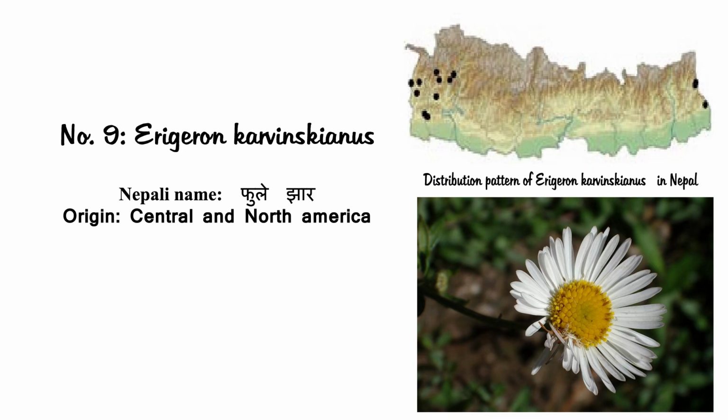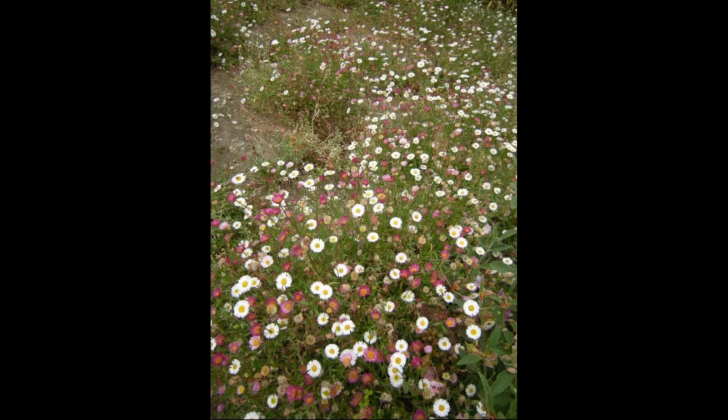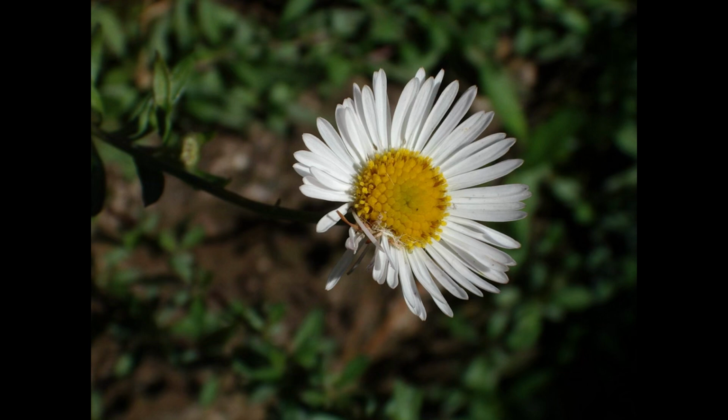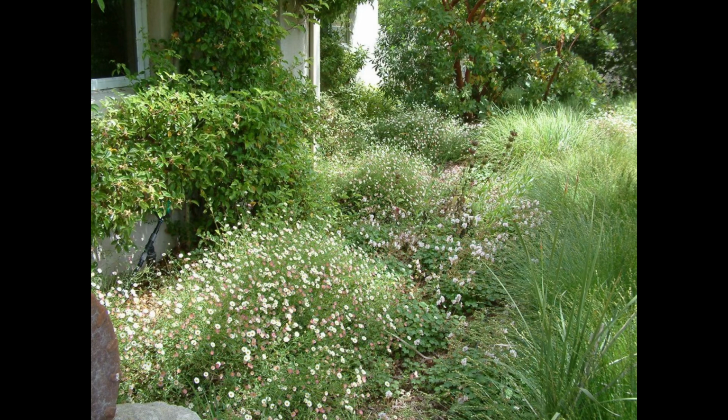Number 9. Erigeron karvinskianus. Erigeron karvinskianus is a short-lived herbaceous perennial that restricts native plants by creating a dense mat from its highly branched stem. It may grow in a variety of habitats, from moist soil to rock crevices, and it can survive a wide range of environmental factors. As an attractive plant and in some locations to restore habitat, this plant was imported outside of its natural area.